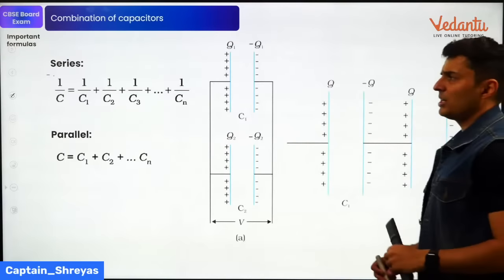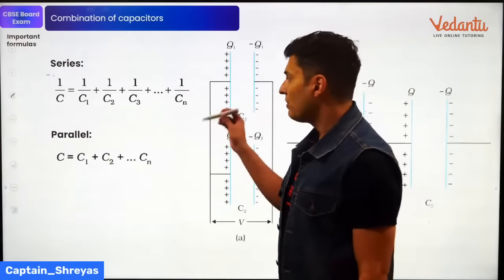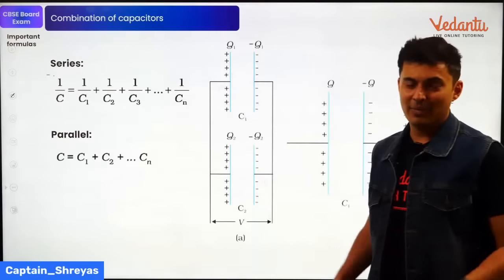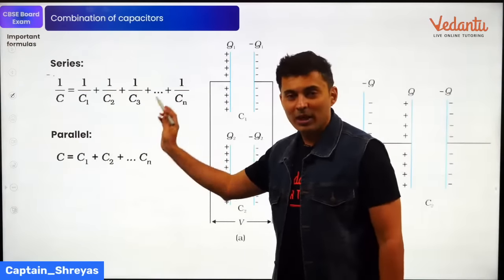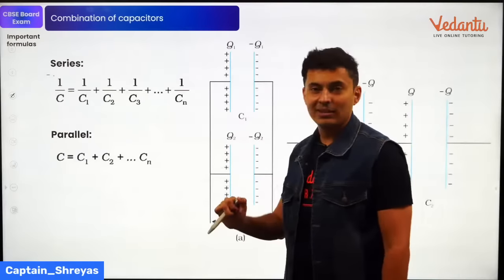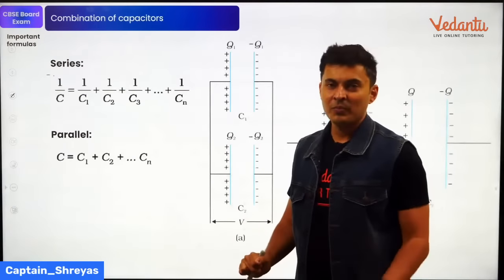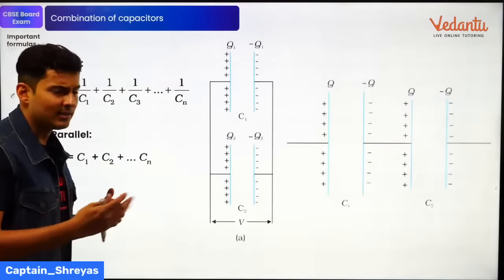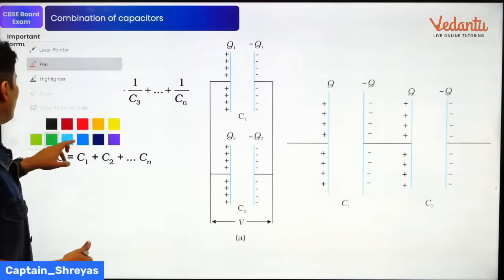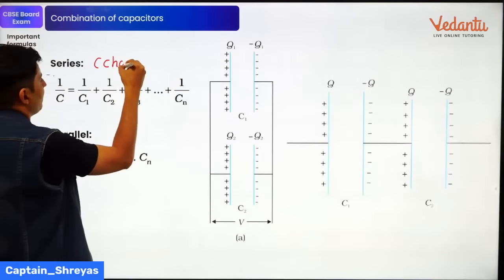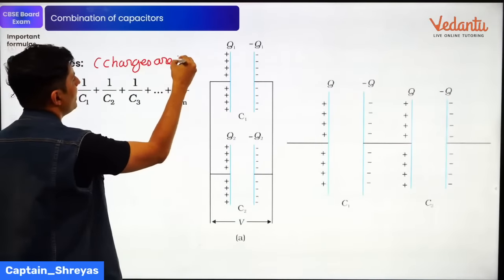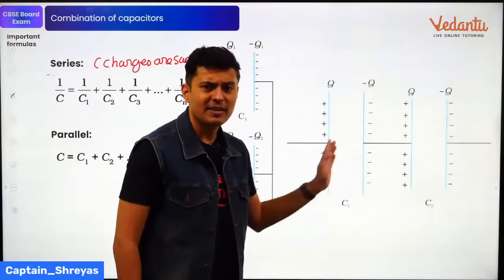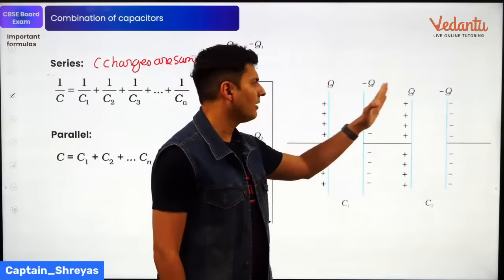Series combination and parallel combination. The formulas are exactly opposite to those of resistors. So when capacitors are in series, just do 1 by C1 plus 1 by C2 plus 1 by C3, exactly the formula for parallel resistors. So for series capacitors, the formula is that of parallel resistors. For parallel capacitors, the formula is that of series resistors. Like you remember, in resistors in series the current is the same, whereas for capacitors in series the charges are the same. Not current, but the charges are going to be the same on all the capacitors. Like this one, this capacitor and this capacitor are in series, one after the other. Whatever charge is here is here, is here, is here.